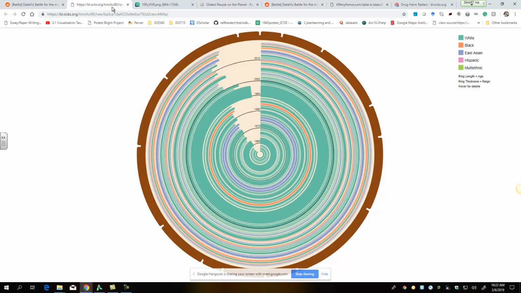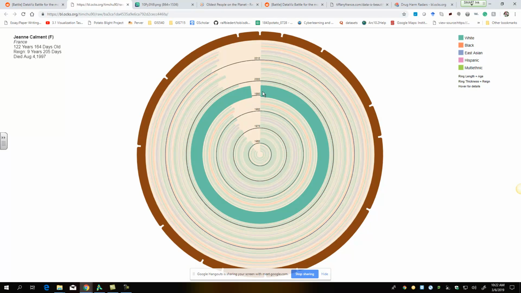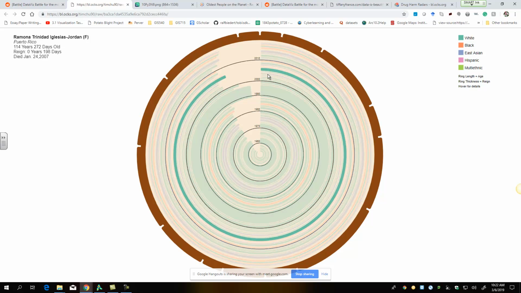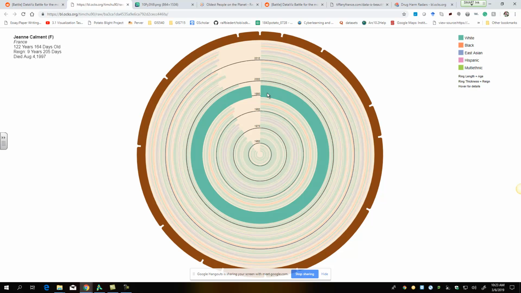It's called a tree of life, like how a tree would have rings in its bark. This is how it is, and the color in it represents the ethnicity of each person, and this is the reign of it, like how many years they were the oldest person in the list.